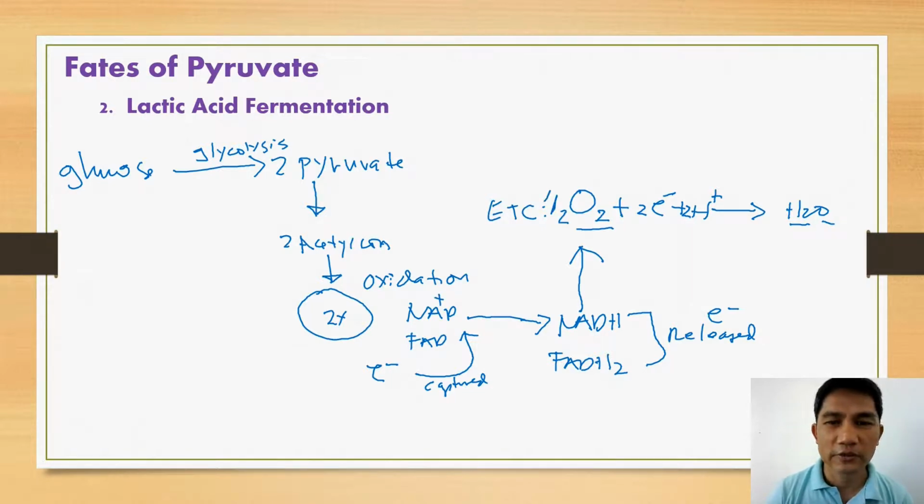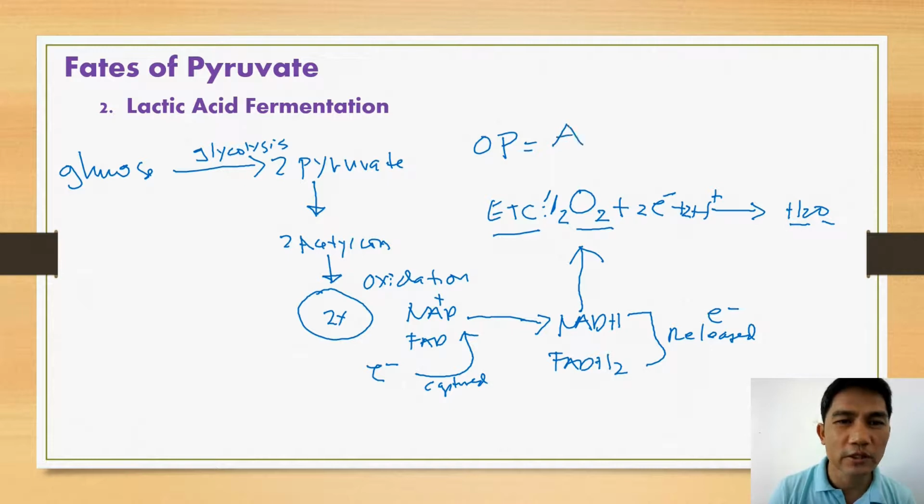So this is the simplest ratio of particles to form water. Now, we know that the electron transport chain is also coupled with oxidative phosphorylation. So during oxidative phosphorylation, the goal here is to produce ATP.